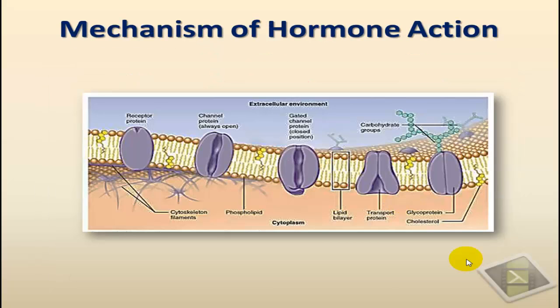Now, what is the mechanism of action of hormones at the cellular level? At the cellular level, hormones can do lots of things, but we can group those mechanisms under 5 major categories. The first one is the effect of hormones on the permeability of the cell membranes. So they can make cells more permeable or less permeable by activation of certain transporters, or the activation of channel proteins or receptor proteins in the membrane that would lead to facilitation of the movement of certain molecules in and out.